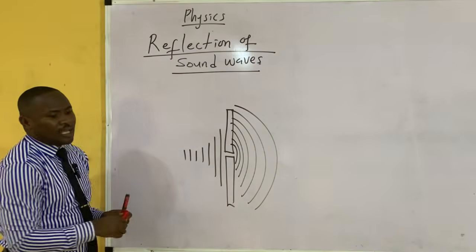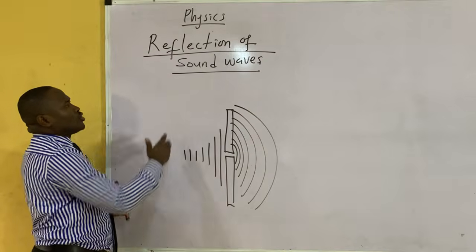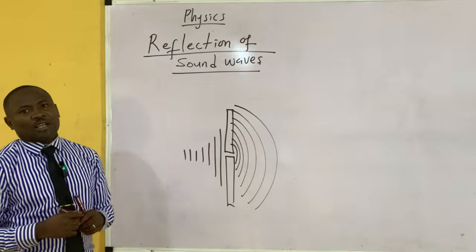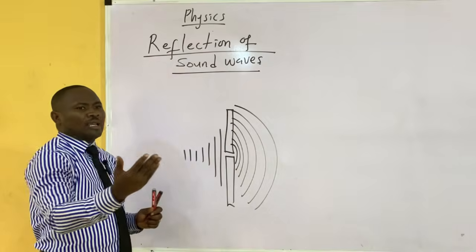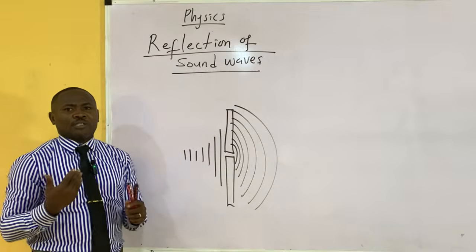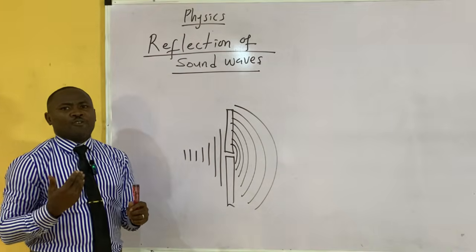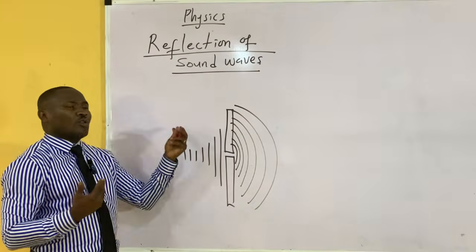Now we'll be looking at echo as a topic in reflection of sound. When sound travels and bounces back to the person, it's a form of reflection of sound, which is called echo.